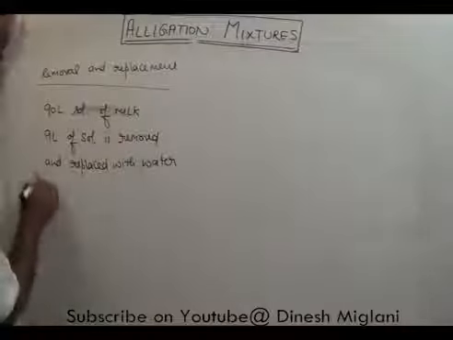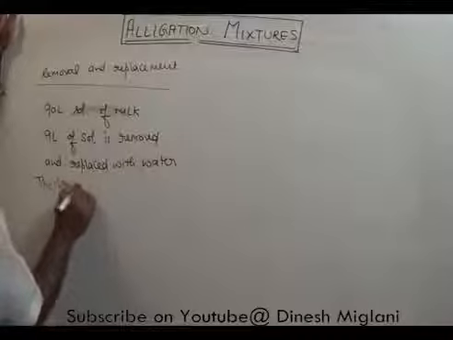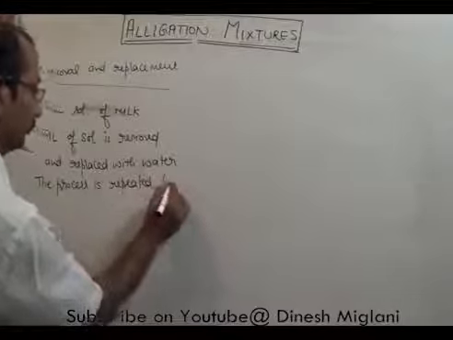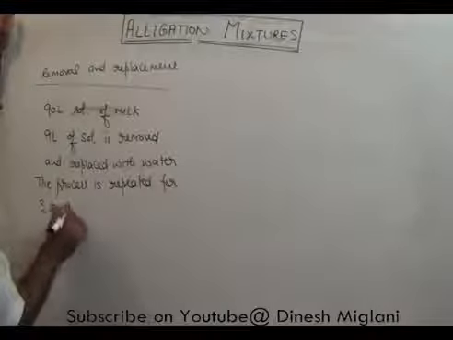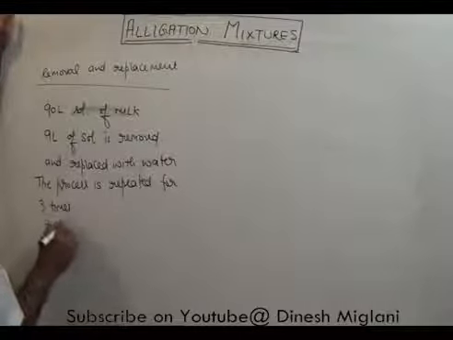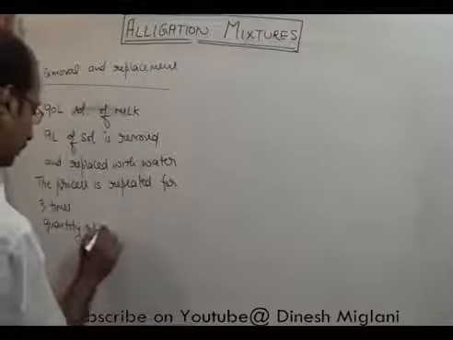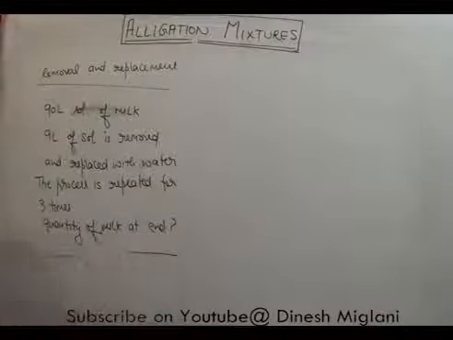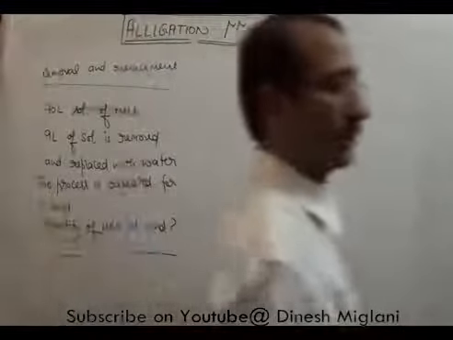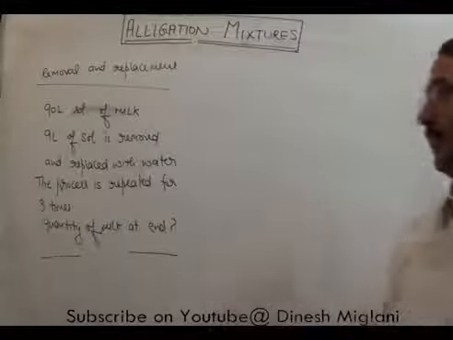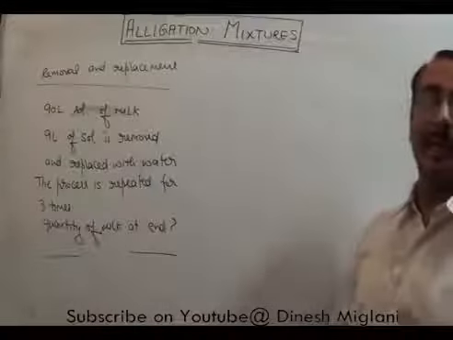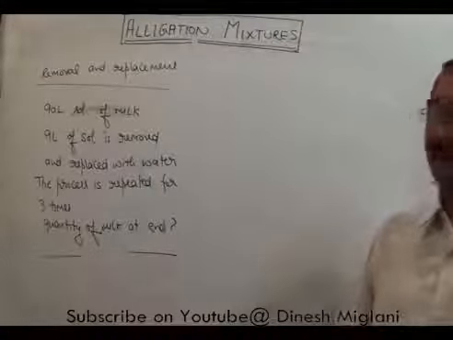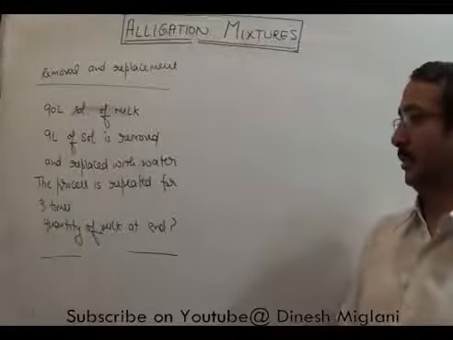The process is repeated 3 times. We have to find out what will be the quantity of milk at the end. It means first we have 90 liters of milk, 9 liters is taken out, then it is replaced by water. Then again we take 9 liters out of the mixture of milk and water, again it is replaced by water, so it is done 3 times in total, and finally we have to find the quantity of milk in the end.